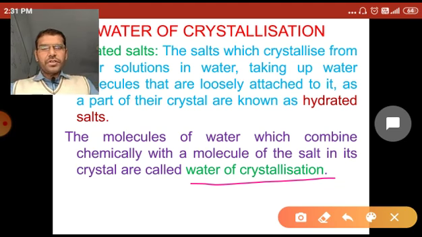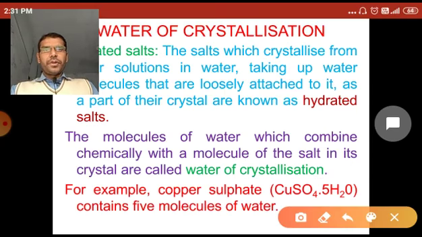Generally, water of crystallization exists in the hydrated salt. So in the hydrated salt, water of crystallization is present, chemically combined with the salt to form the hydrated salt.